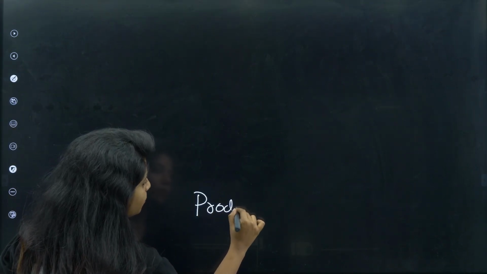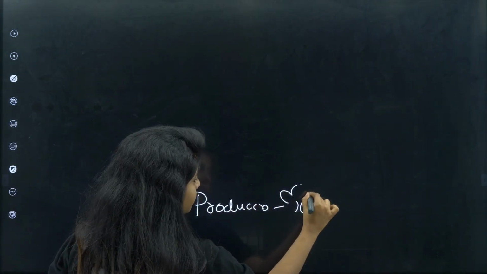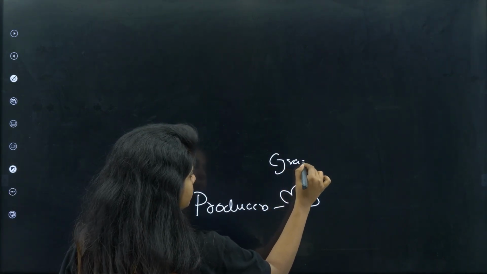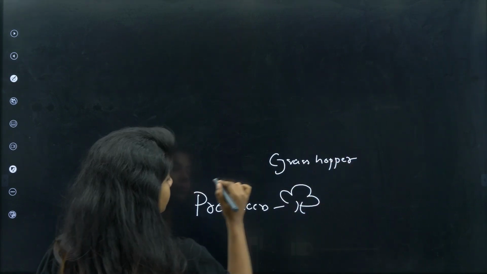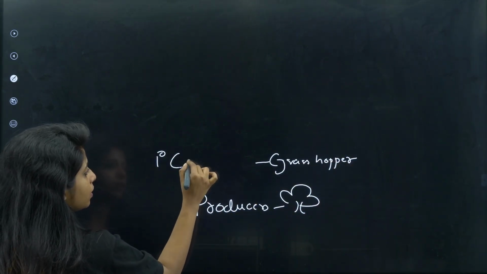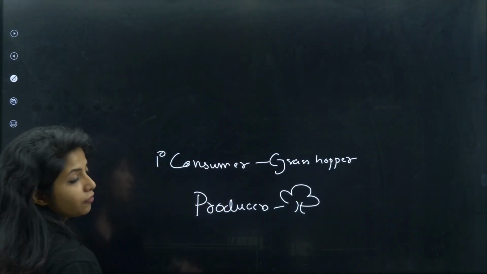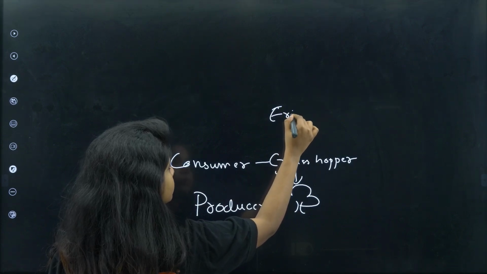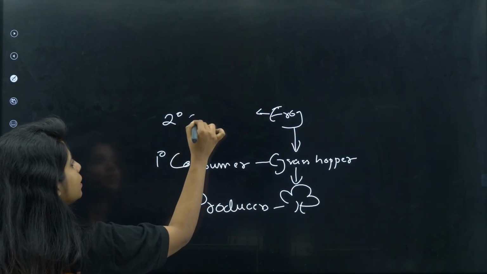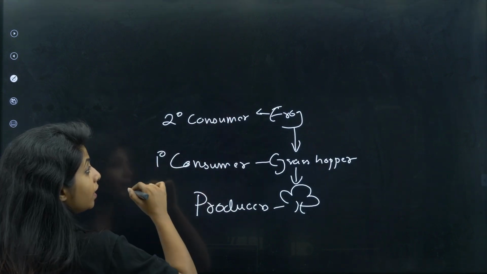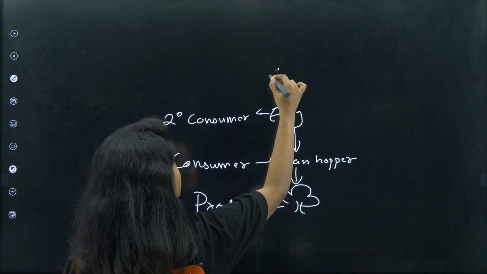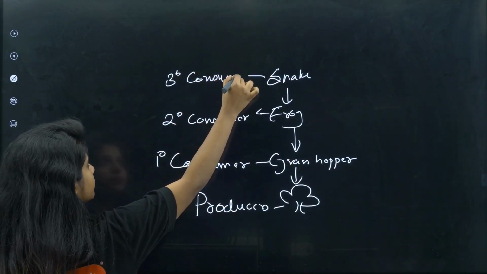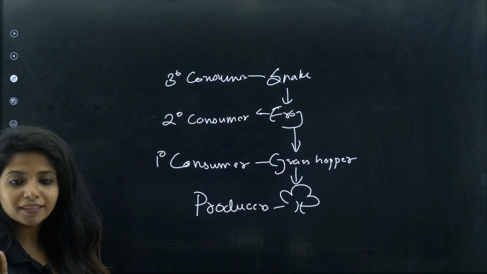So if you want to make a chart of it, I can tell you like this. So there are producers. What are producers, children? The plants. Agree? Then eating these plants will be some what? Grasshopper. Okay, some grasshopper. This will be what, children? The primary consumer. Okay, the first one to consume the plants. Now, going ahead, this grasshopper is eaten by a frog. This frog will be what, children? Secondary consumer. Okay, now this frog is eaten by a snake. Snake will be what, children? Tertiary consumer. Got it? Did you get this term? That is what we mean.